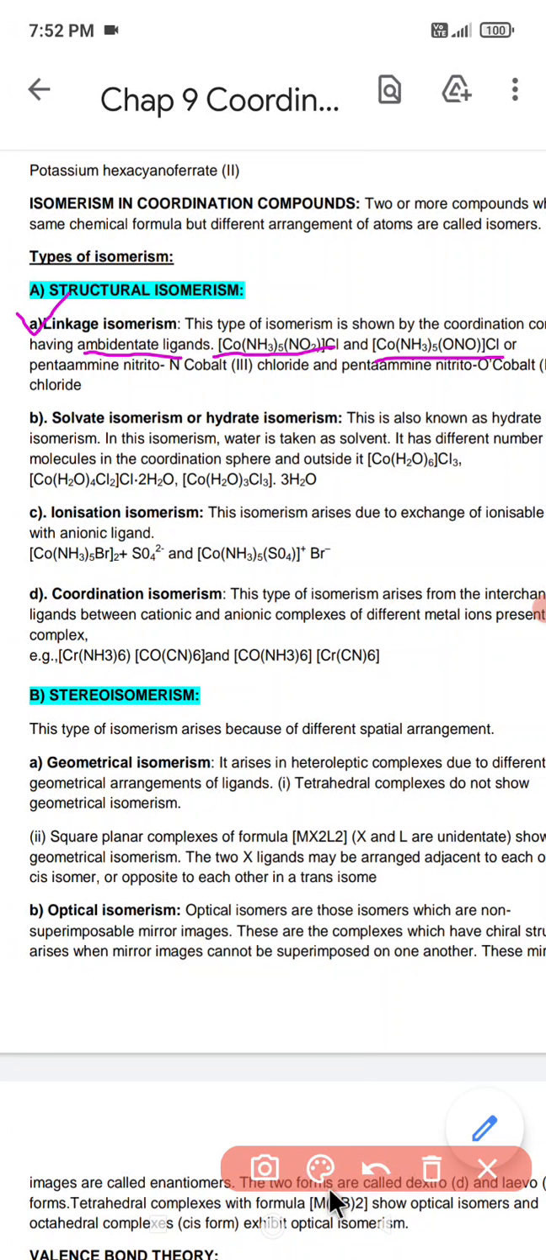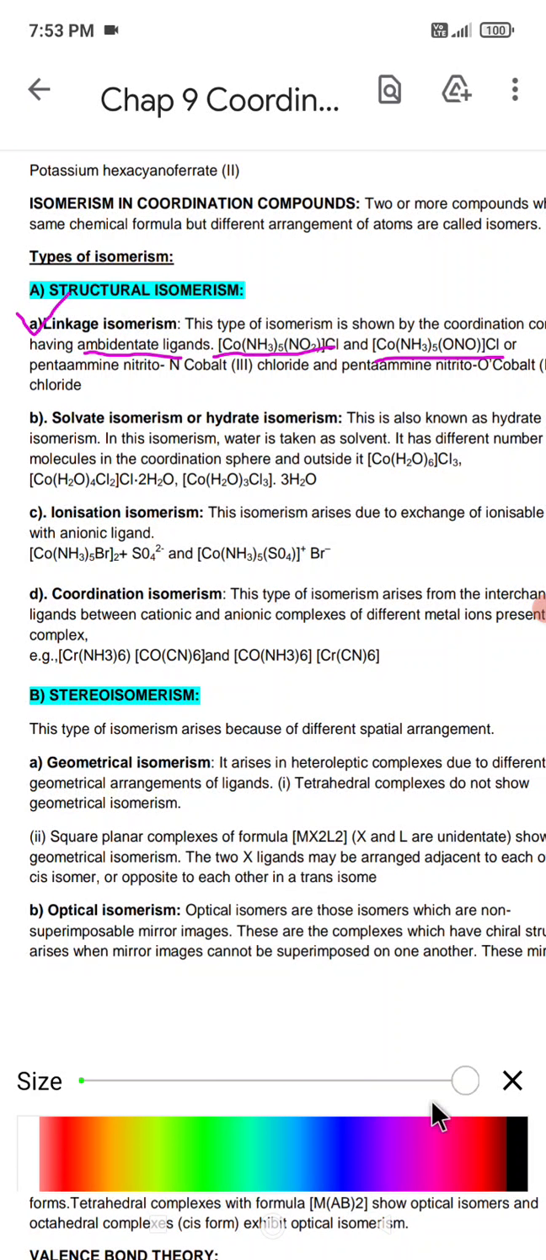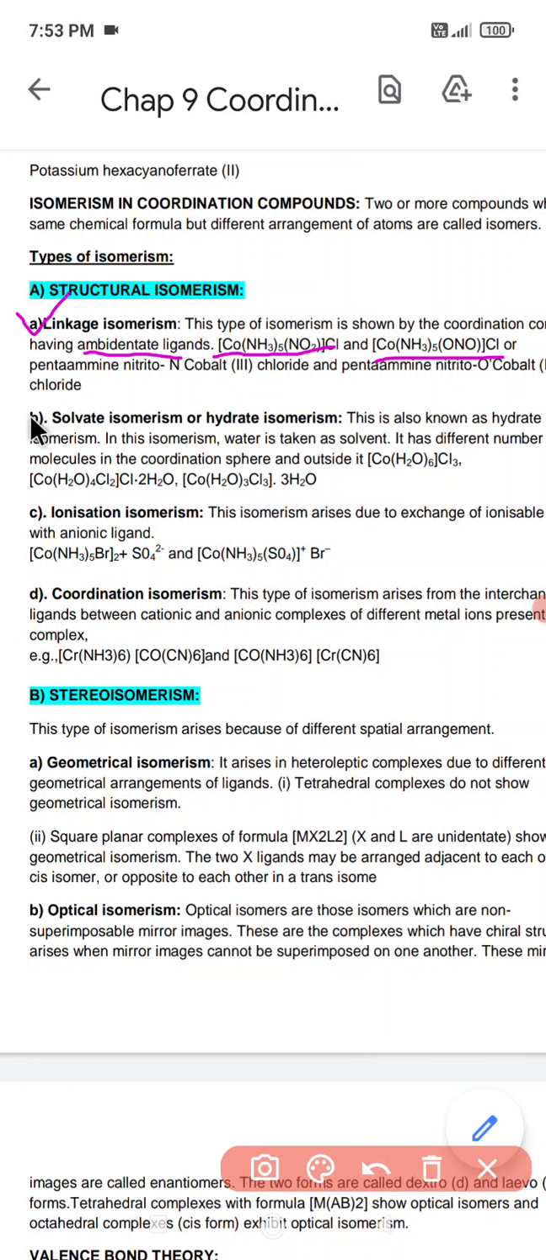After that, we have the next type of isomerism, that is called solvate isomerism. Now, what is solvate isomerism? Solvate isomerism has another name, that is hydrated isomerism. In this isomerism, water is taken as a solvent, and as water is the solvent, it is called solvate isomerism. It has different numbers and types of molecules in the coordination sphere.